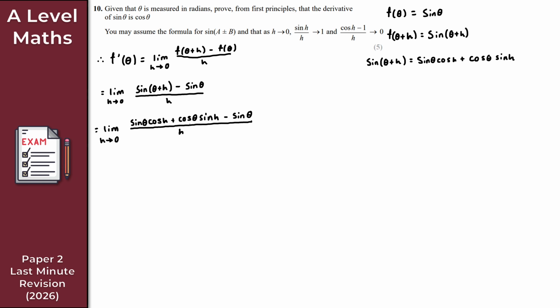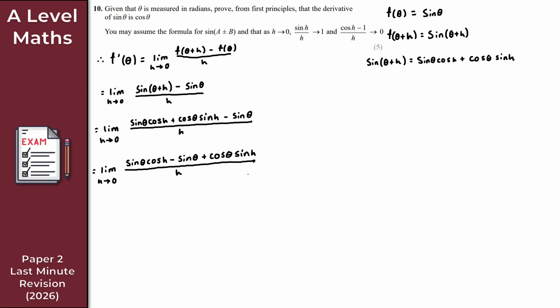What I will do then is group the sine theta cos h and the minus sine theta together. So we've got the limit here as h tends to 0. I've got sine theta cos h plus cos theta sine h. But as we just said then, let's group this with the minus sine theta. So minus sine theta and then cos theta sine h. So plus cos theta sine h. And again, that is all over h. Again, not too bad for freehand there.